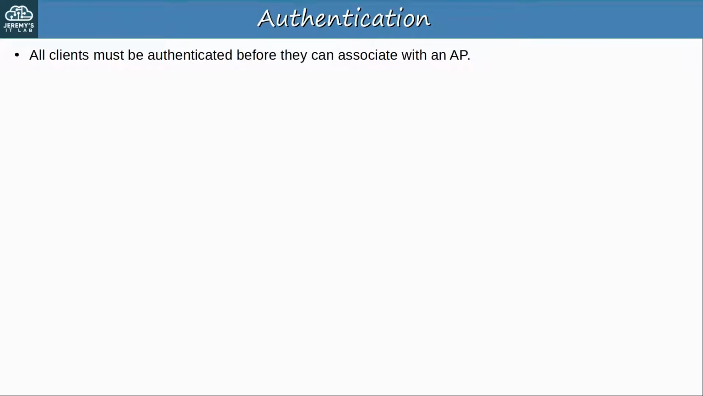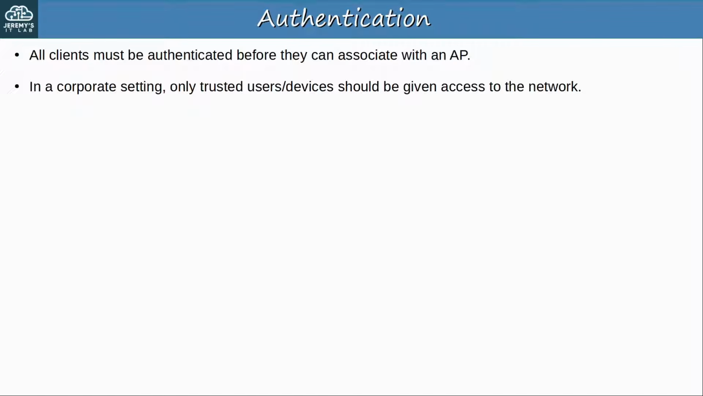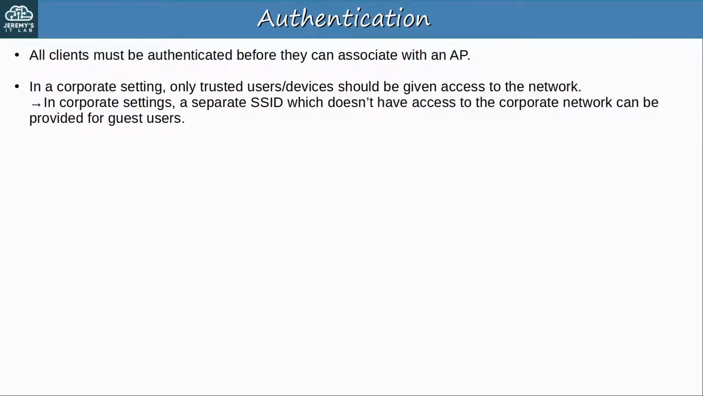First, authentication. As mentioned in the previous video, all clients must be authenticated before they can associate with an AP. Authentication just means verifying the identity of a user and/or device. In a corporate setting, only trusted users and devices should be given access to the network. However, a separate SSID, which doesn't have access to the corporate network, can also be provided for guest users. Those guest SSIDs have less strict authentication requirements, and probably only give access to the internet, not to internal company resources.